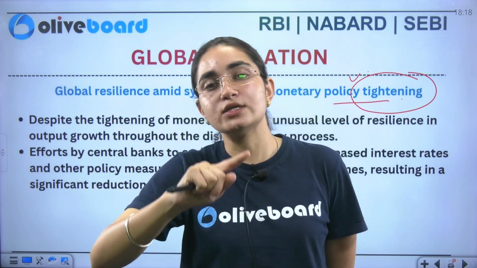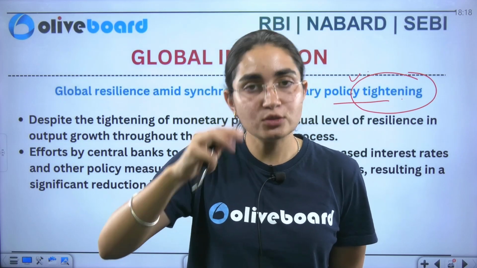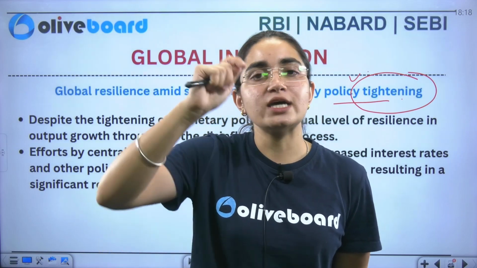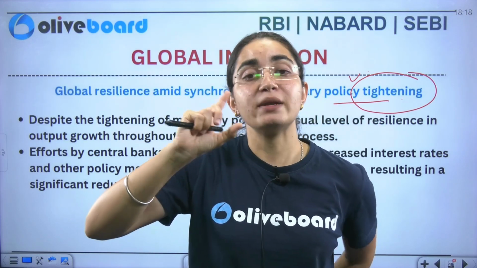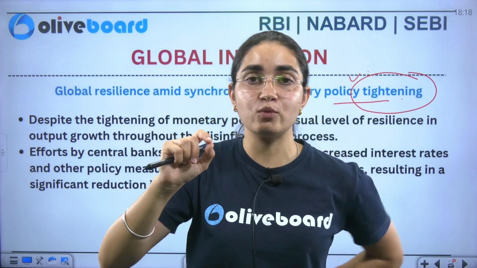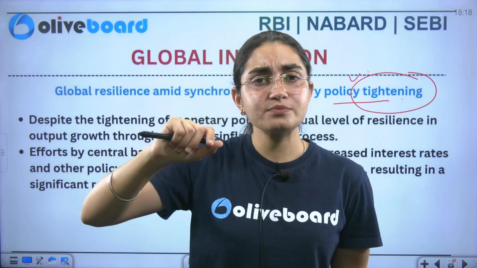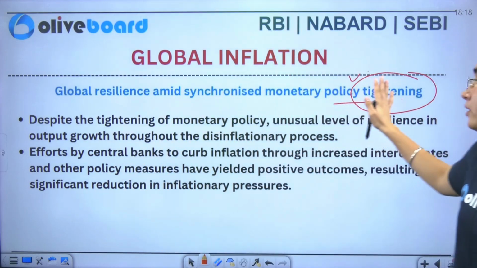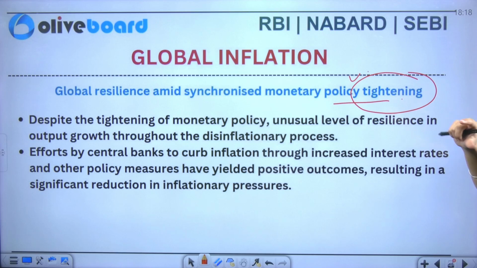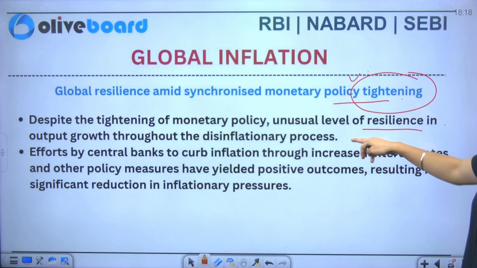So that is the reason the RBI went forward with the tightening of monetary policy, wherein interest rates are increased. Whatever money people are spending on purchasing goods and services, the RBI wants that money to go to the commercial banks in the form of paying interest. This is what monetary policy tightening is. So the survey here says that despite the monetary policy tightening, there was an unusual level of resilience in output growth throughout the disinflationary process.